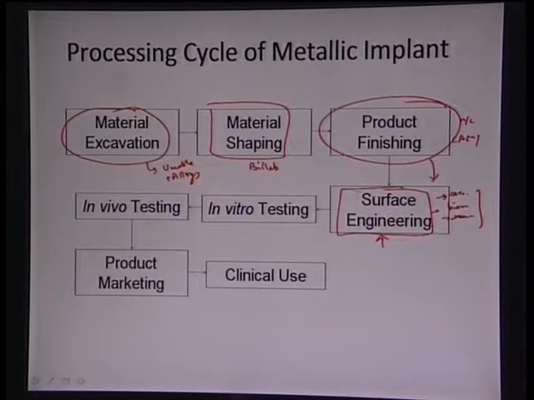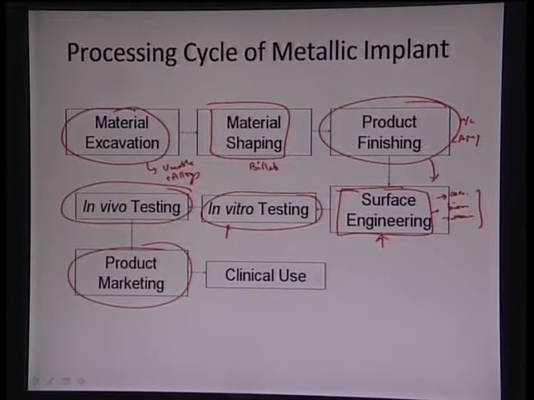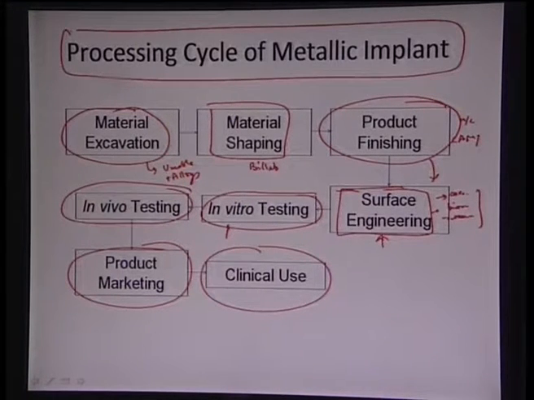And once it has been engineered, in vitro testing is required outside the body environment under say simulated body fluid. Then in vivo testing within the body of say an animal, then probably marketing it, and then trying it clinically. So this is the overall cycle of the metallic implant, and now it has come with a particular usage with all the functionality for clinical use.